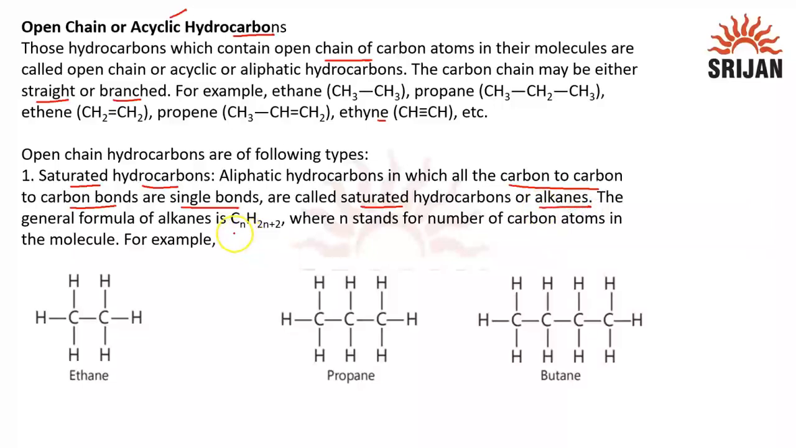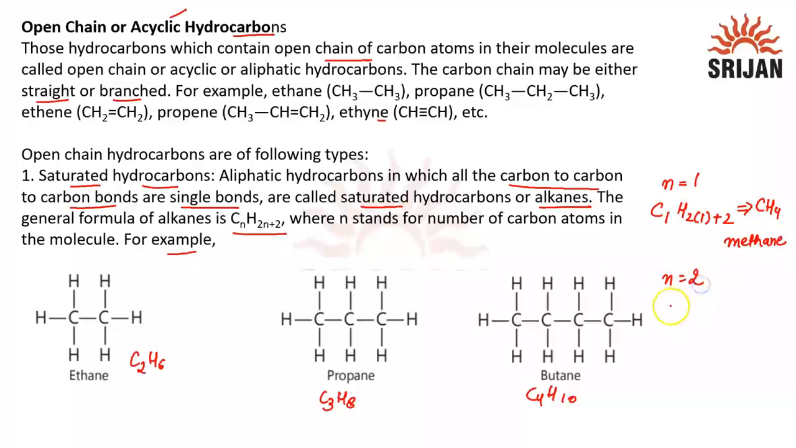The general formula for alkanes is CnH2n+2, where n is the number of carbon atoms in the molecule. For example, we have ethane, which is C2H6, propane, which is C3H8, and butane, which is C4H10. Now how do we get these formulas? Let's say we have CnH2n+2. I can start with n equal to 1. If I put n equal to 1, it will be C1H(2×1+2), so it will become CH4. CH4 is the simplest hydrocarbon, which is methane. This is the first alkane.